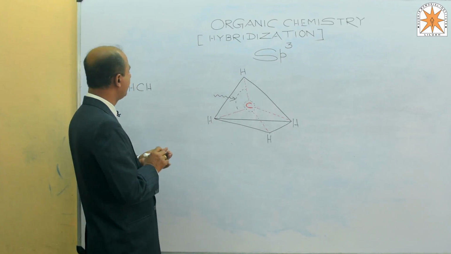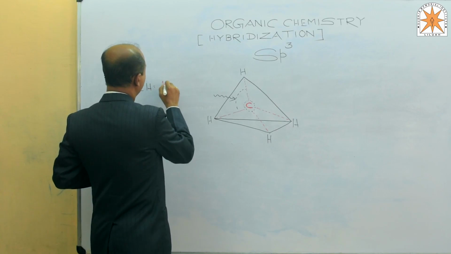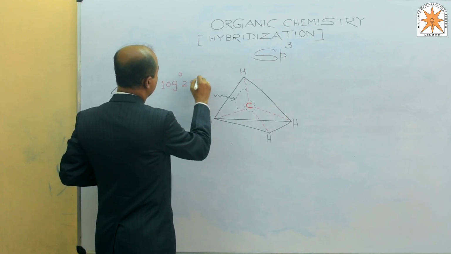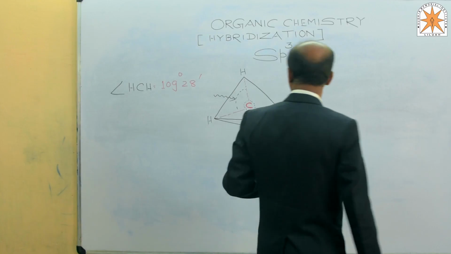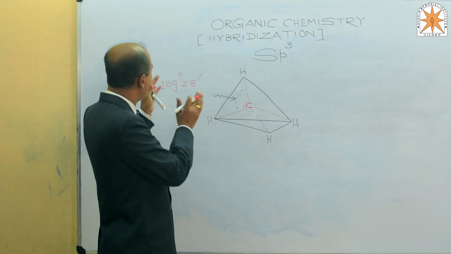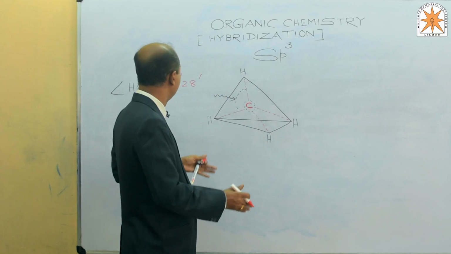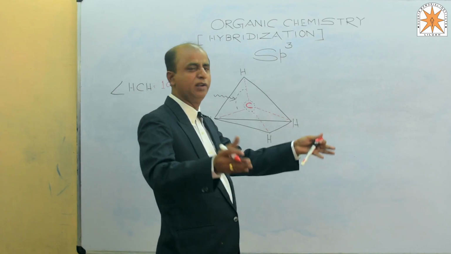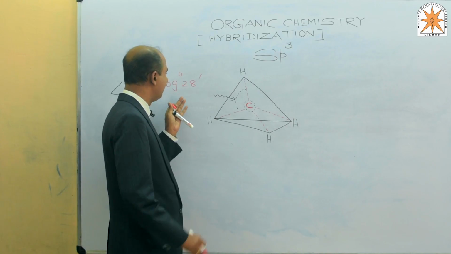has a fixed value. That value is equal to 109 degrees 28 minutes. This is the fixed value. We will have to say that 109 degrees 28 minutes is the stable bond angle. The methane molecule and any alkane, methane, ethane, propane, butane, hexane, heptane, etc., are all stable at this bond angle.